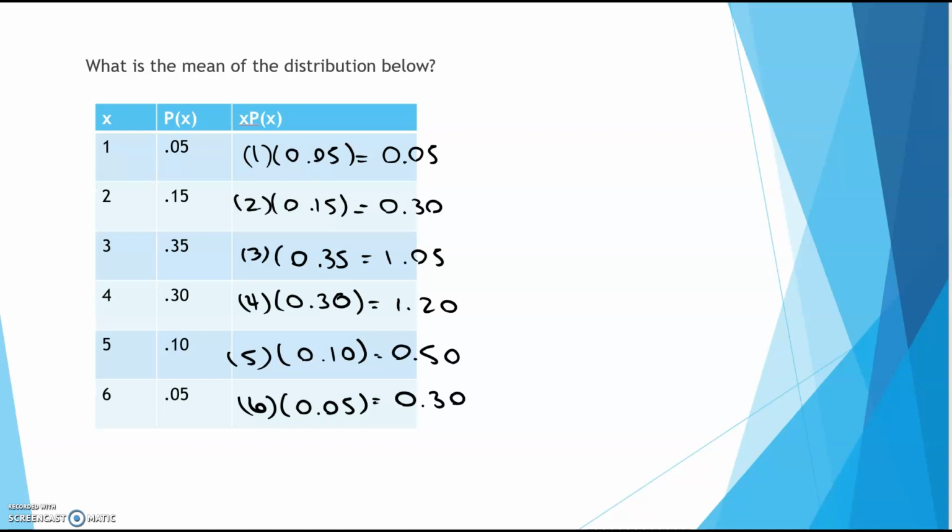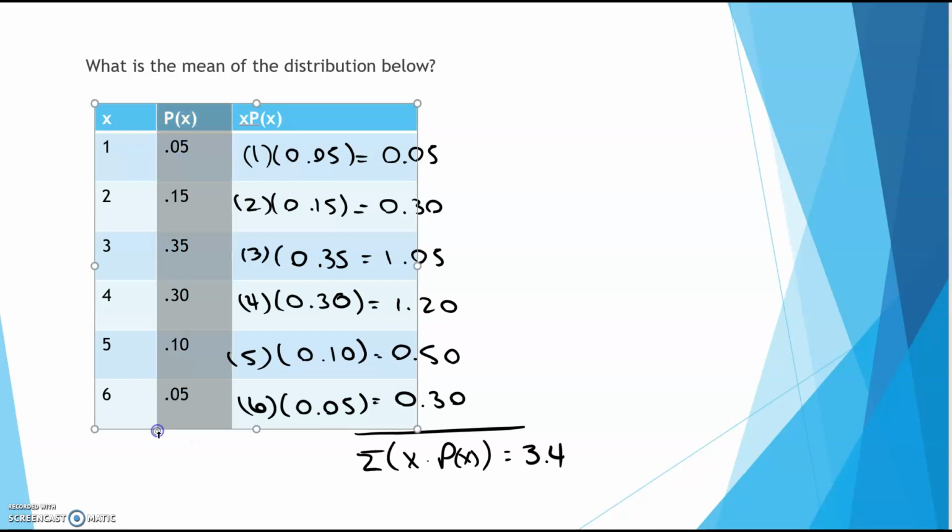Once I have all that, I'm going to add all these together, and that will give me 3.4. Okay? And notice, if I add this column right here, probability of x, this is going to add to 1.